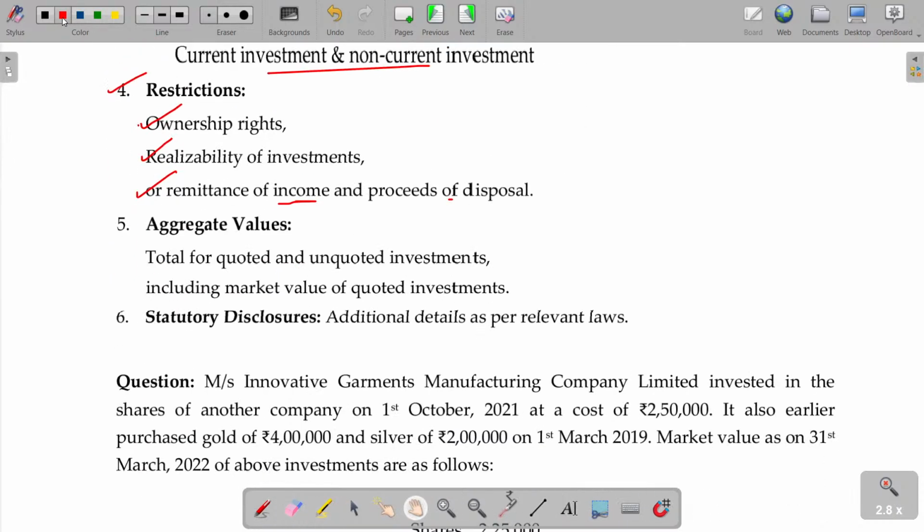And fifth being aggregate value. Total for quoted and unquoted investment, separately. How many investments are quoted, how many investments are non-quoted, and its market value. Everything will be stated properly below the balance sheet. Statutory disclosure, if any, in addition to the illustrative disclosure, anything applicable that should also be disclosed. Is that clear?